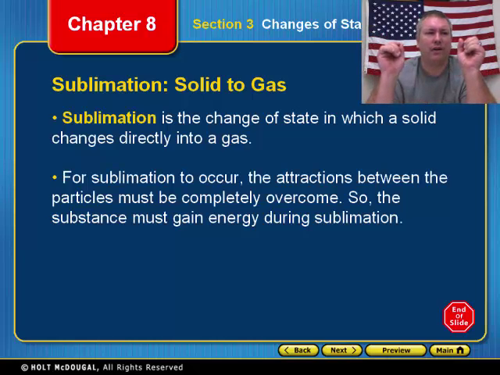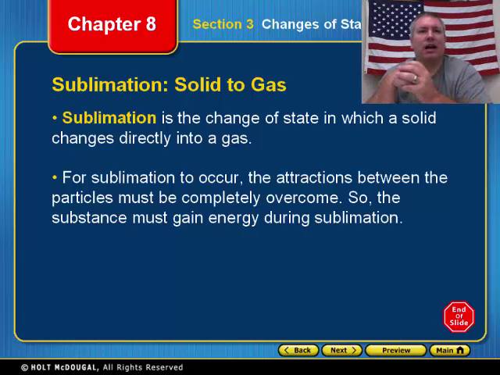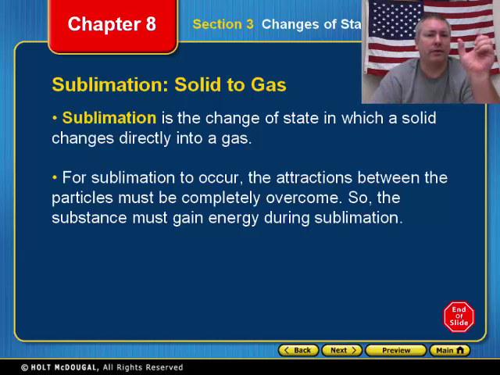Fog machines act in the same kind of way, although they're not going through sublimation. But in the movies and stuff, they use a lot of dry ice. There you go. They use a lot of dry ice to make that fog look and stuff like that. Dry ice goes straight from a solid to a gas. Now, typically when we see a state change, it's from a solid to a liquid, then to a gas. But sublimation goes straight from a solid to a gas.